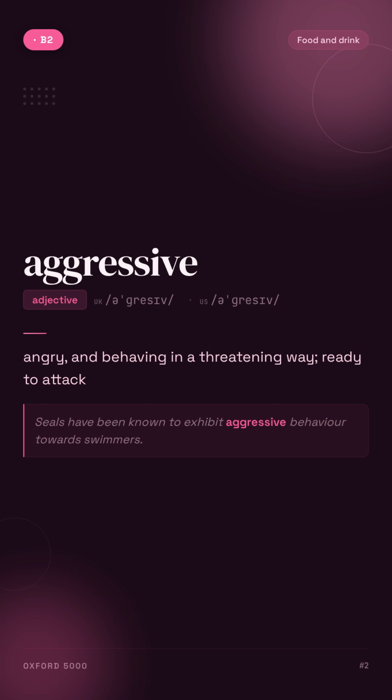Aggressive. Angry, and behaving in a threatening way, ready to attack. For example, seals have been known to exhibit aggressive behavior toward swimmers.